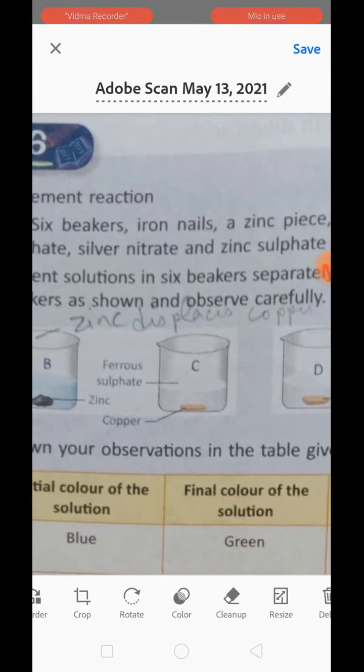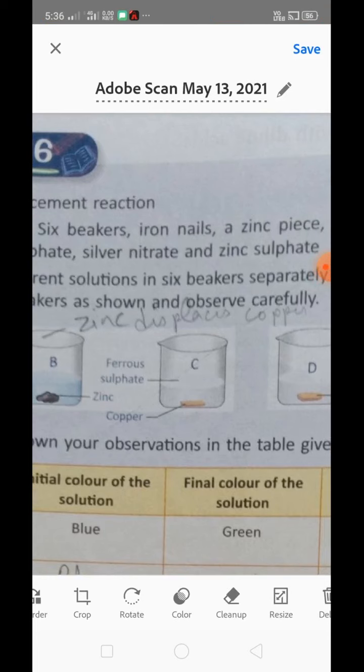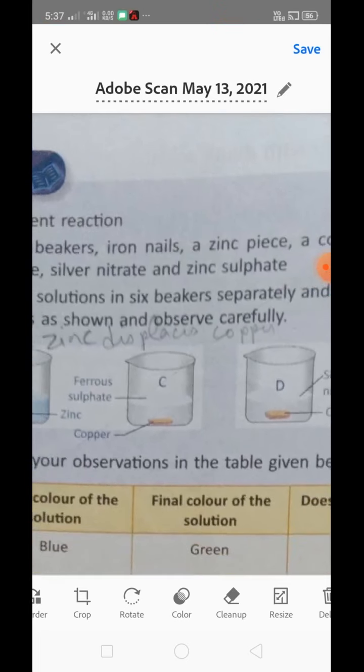Now in C we have ferrous sulfate solution along with copper. Copper has a lower position in comparison to iron. Ferrous means iron, okay. So copper will never be able to displace iron from its salt solution. So over here in C there will be no displacement reaction, okay.